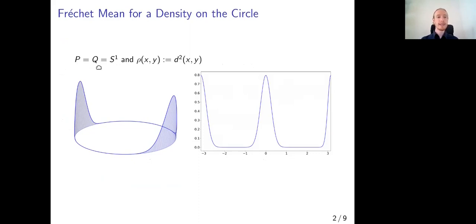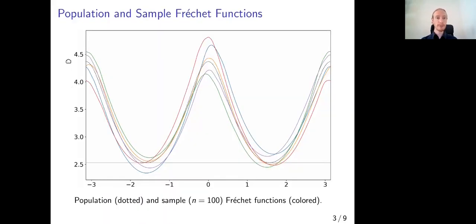The descriptor space and the data space are both S1, and the function rho is the square distance. We look at a density with two modes, which are antipodal here and of the same size. And this on the right-hand side is the unwrapped representation where we assume periodic boundary conditions here. Now, the Fréchet function of this population is given by the black dotted line here, and we see it has two minima, namely at plus pi half and minus pi half.